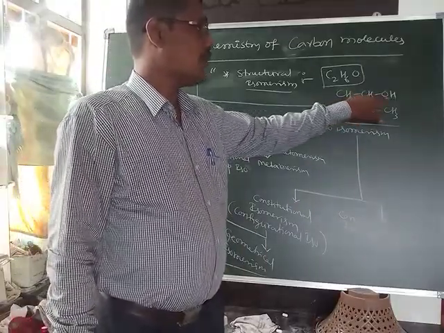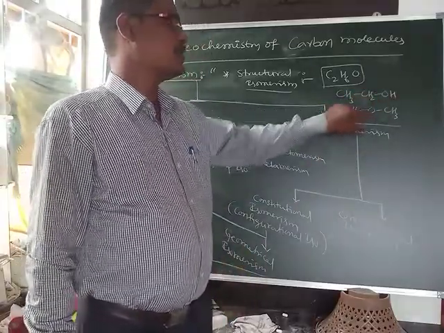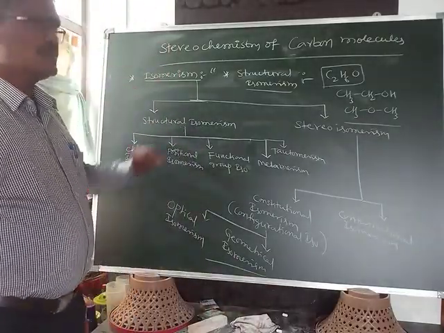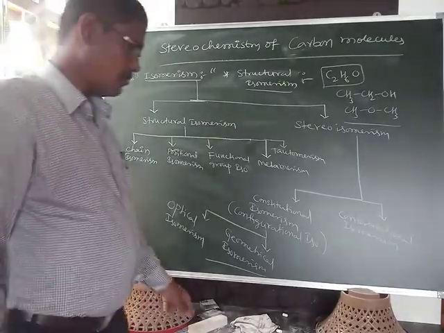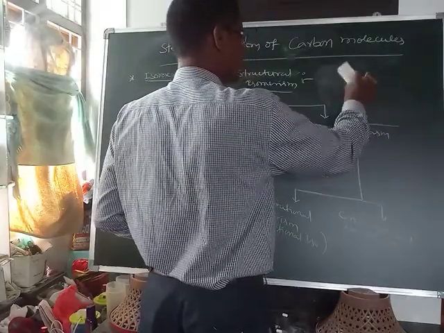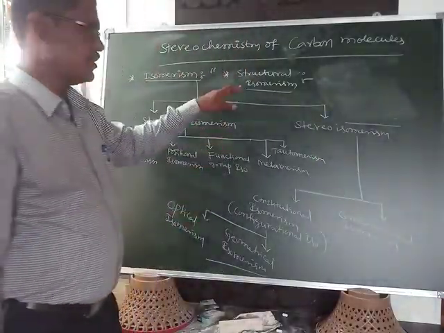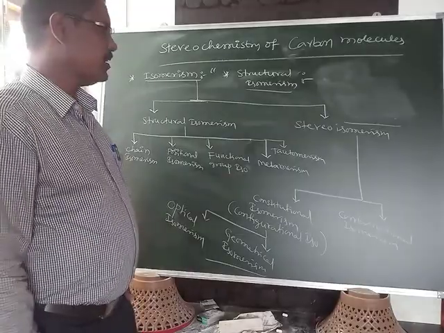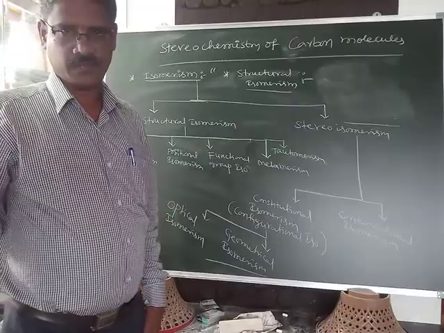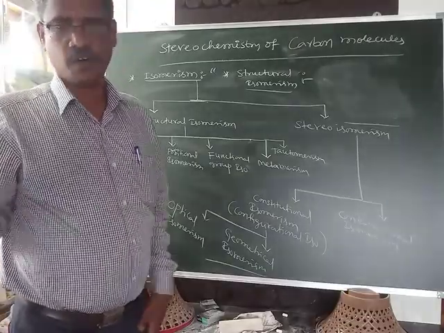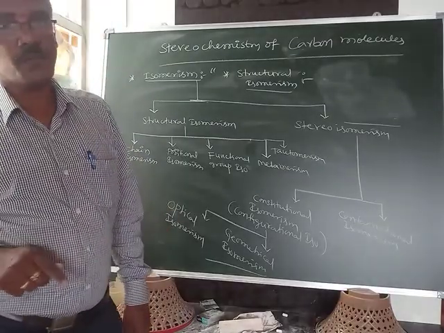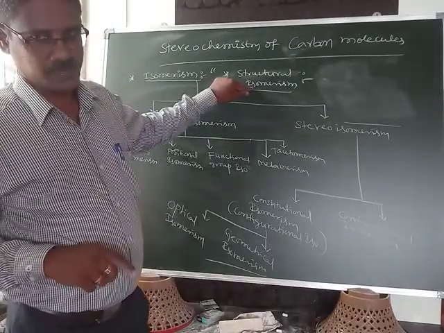Here the functional group is OH; here the functional group is oxygen. That is why the phenomenon of existence of the same structure but differing in physical and chemical properties is called structural isomerism. Structural isomerism is the existence of the same structural formula and same molecular formula, but differing in physical and chemical properties.